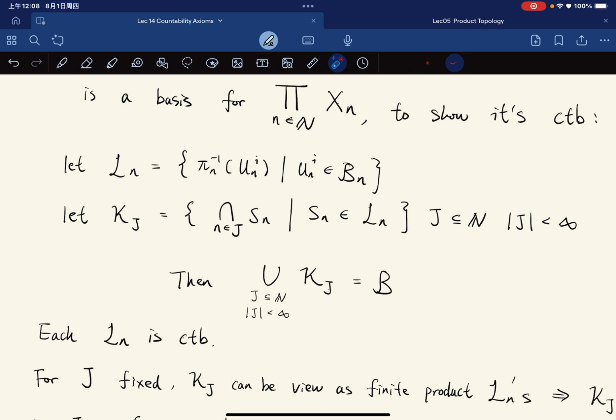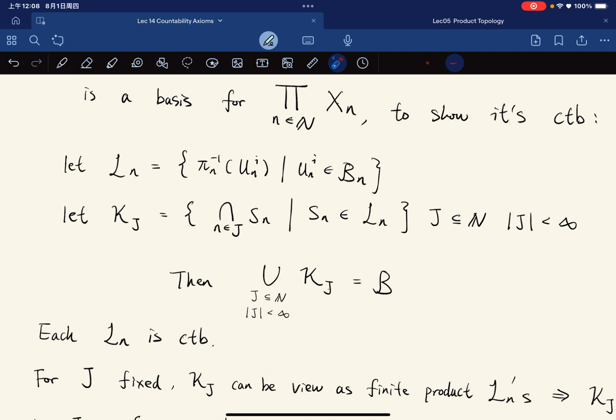It is an intersection of Sn where n runs through an index set j, and each Sn is an element from Ln, where j is a finite subset of the natural numbers.